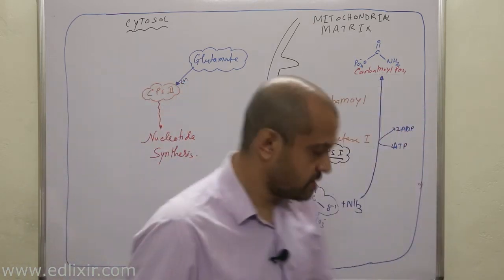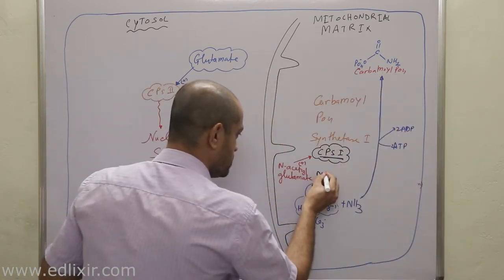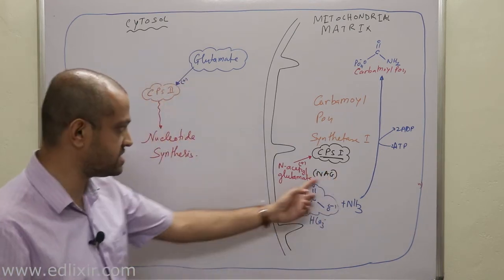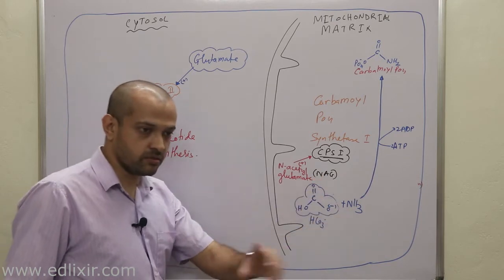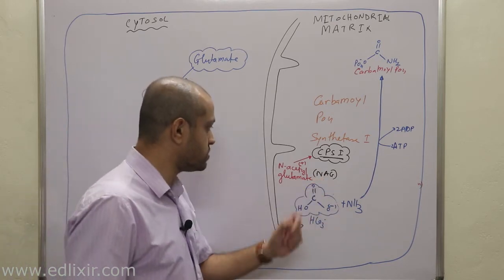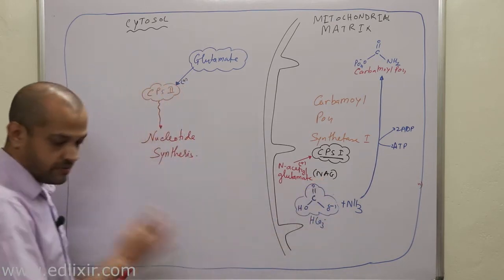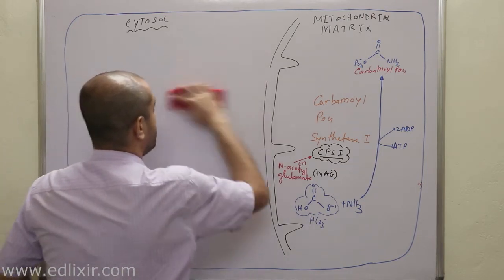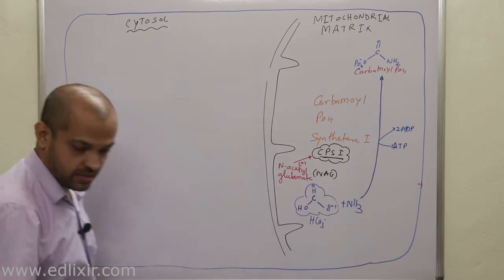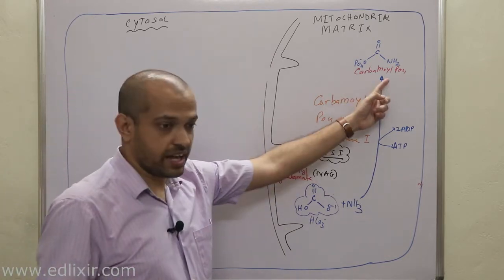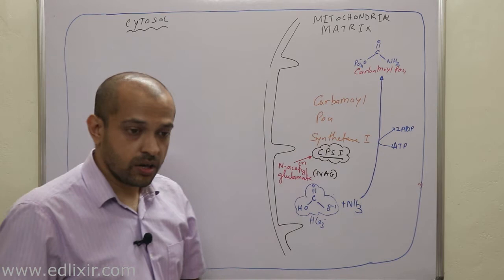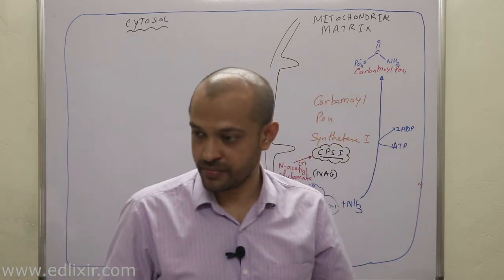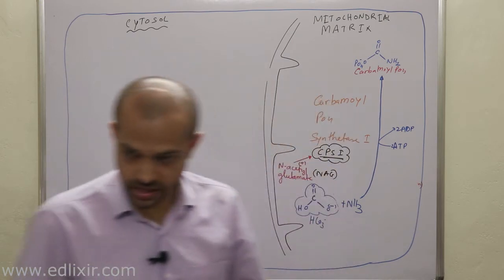This is NAG. Don't confuse it with another NAG, N-acetyl glucosamine, which is present in the bacterial cell wall. Now listen with all your attention. So this was the difference. Now, a very important point here is this: carbamoyl phosphate actually binds with ornithine, which is already present in the cytosol as well as mitochondria. Okay, clear?